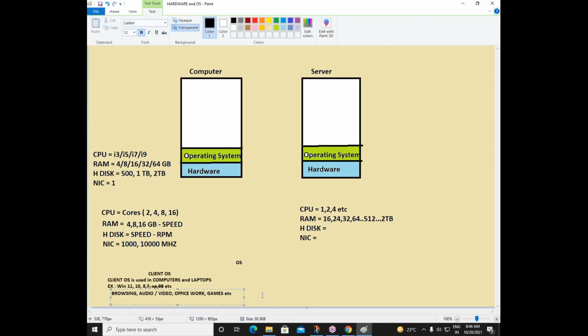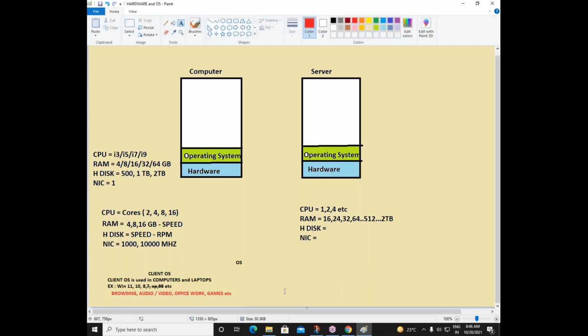Right? So now client OS is used for all these activities. We can browse, we can play an audio file or a video file, or we can play some games, or we can do some office work. All these things are possible in your client OS. Done. These are the things we should know about client OS. What is client OS? What is the purpose of client OS? And what are the types of client operating system? Done. Now, the other type of OS here is your server operating system.